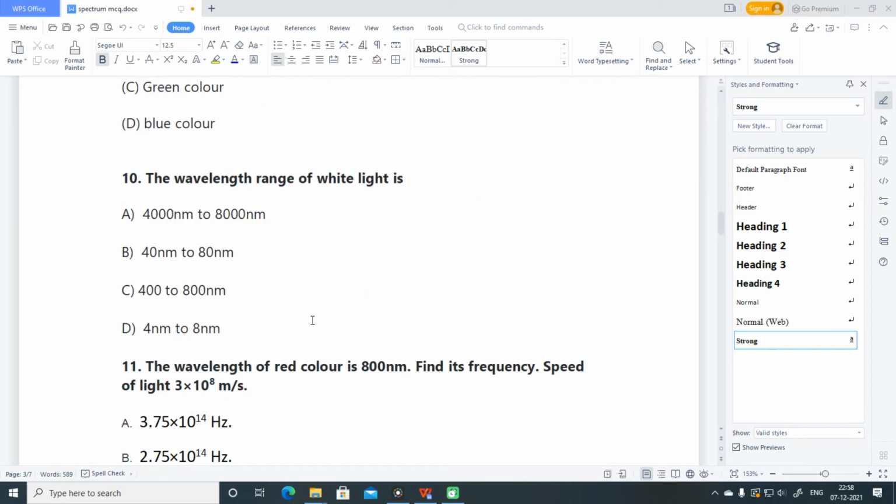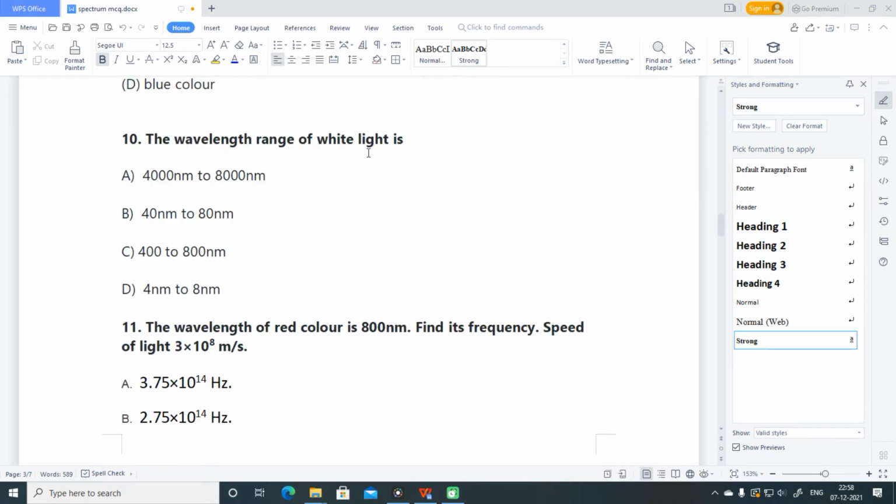Proceeding to the 10th question now. The wavelength range of white light is. See, earlier the question was in angstroms. So now here the question is in nanometers. So the correct answer is 400 to 800 nanometers.